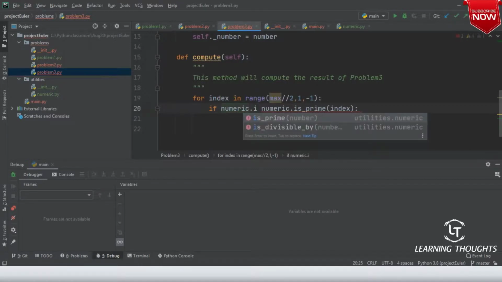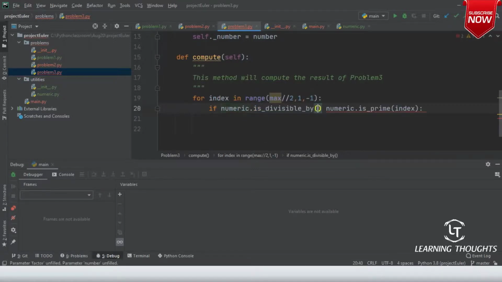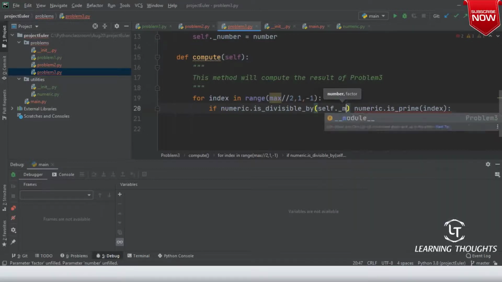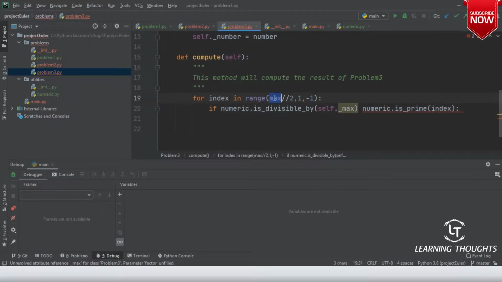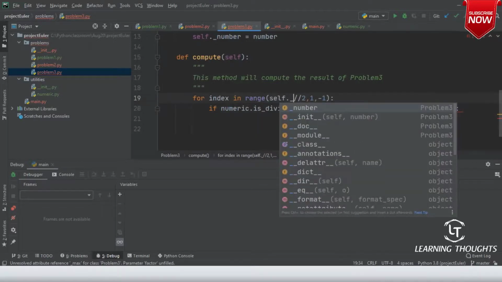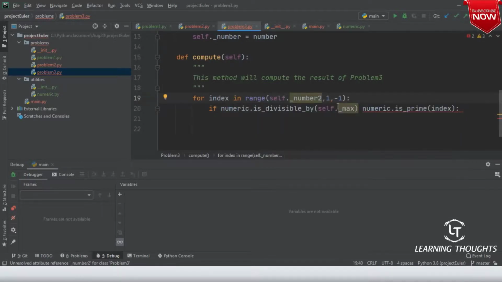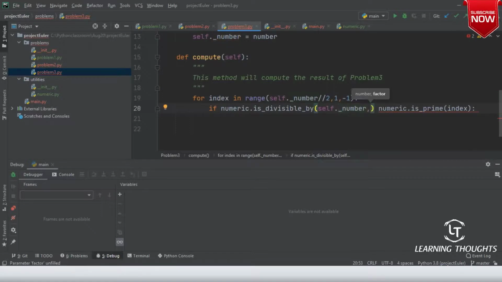is factor first of all, that is divisible by, what is number is basically self dot underscore number. That is where it is cribbing, by 2. Self dot underscore number, and the factor is index.